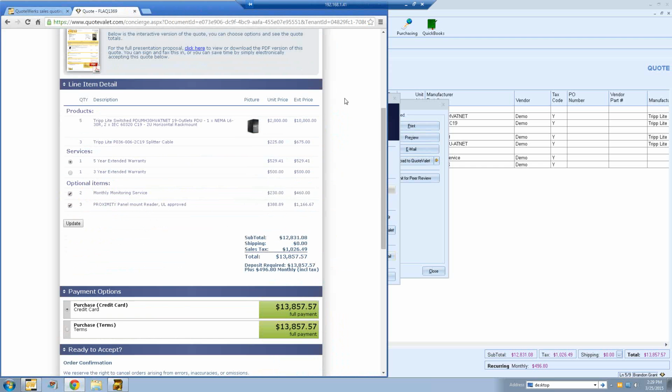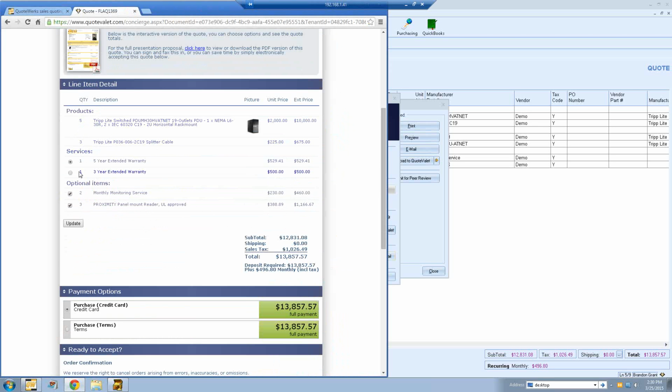And then down here, this is going to be the line item detail. And this is really one of the nice features about QuoteValet, is that you're giving your customer the option to make different selections and kind of update the quote to fit exactly what they need. I don't have mine set up that way, but you can even set it up where the customer can select different quantities. So if you wanted to give your customer the ability to change quantities in the layout, they'd be able to do that as well.